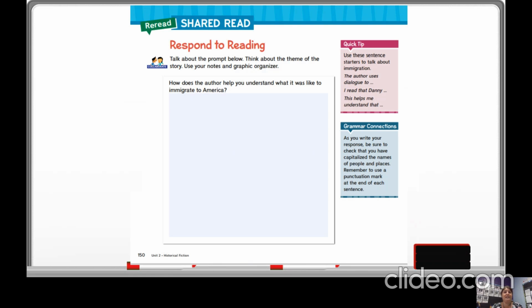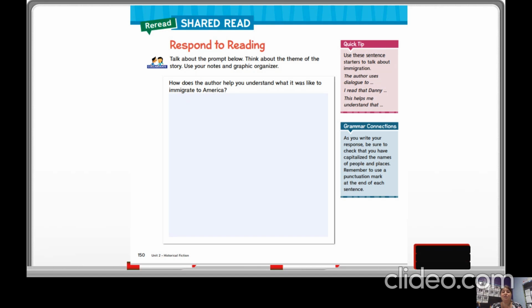Then on page 150, we're doing respond to reading. Talk about the prompt below. Think about the theme of the story. Use your notes and graphic organizer. How does the author help you understand what it was like to immigrate to America? Quick tip. Use these sentence starters to talk about immigration. The author uses dialogue to, and remember, dialogue is a conversation back and forth. I read that Danny, what did Danny do? This helps me understand that. What did it help you understand?